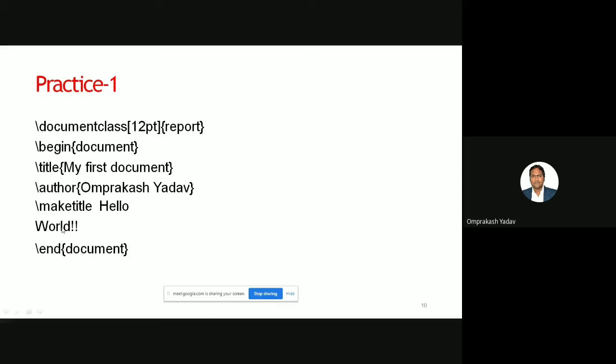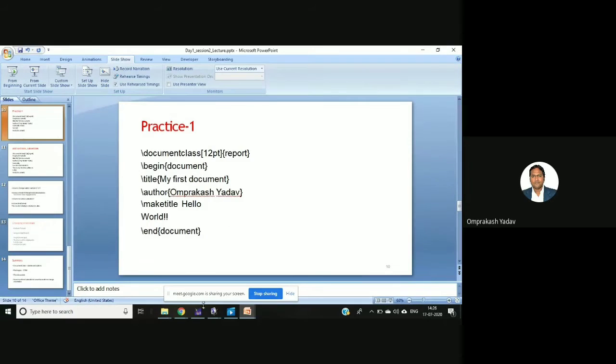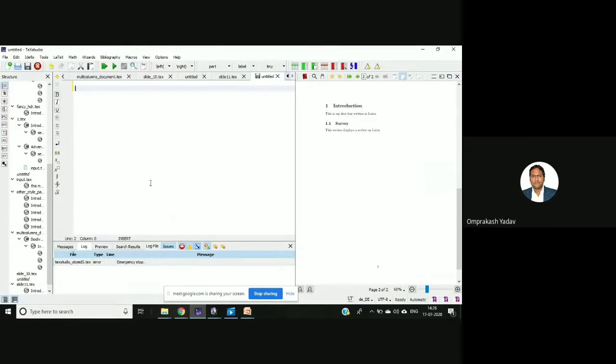The first practice session is what I'll be showing you: how to create a report or any article, and then we will change a little bit here and there and see what the changes will be. So let's go directly to the software. I'm starting my TeXstudio. You can practice on any software or even an online editor, but I've already started my TeXstudio, so I'll go over there. This is my TeXstudio, and I have prepared that particular slide.